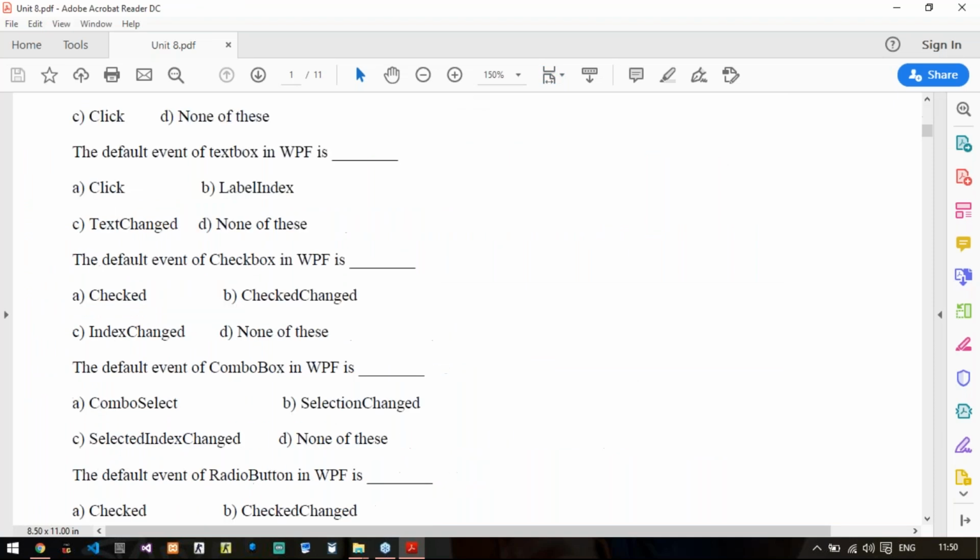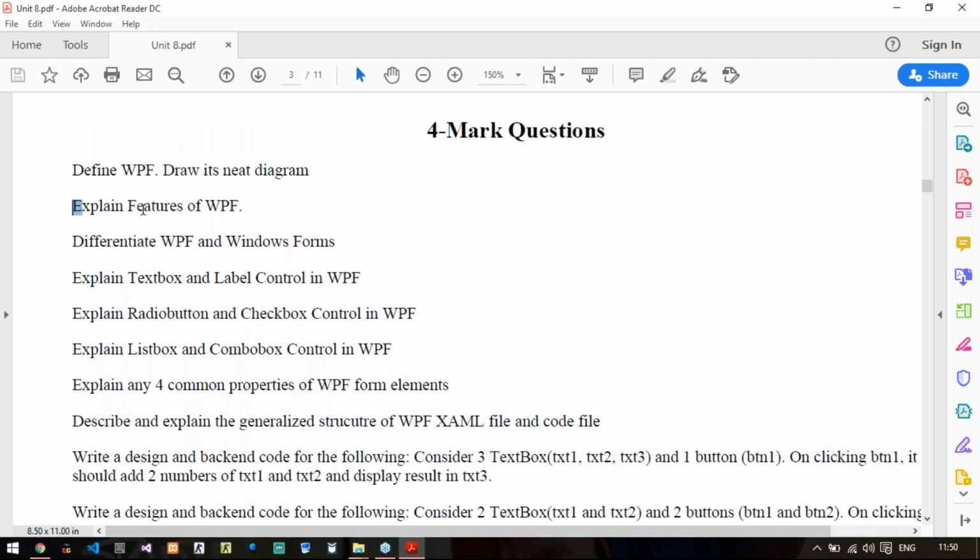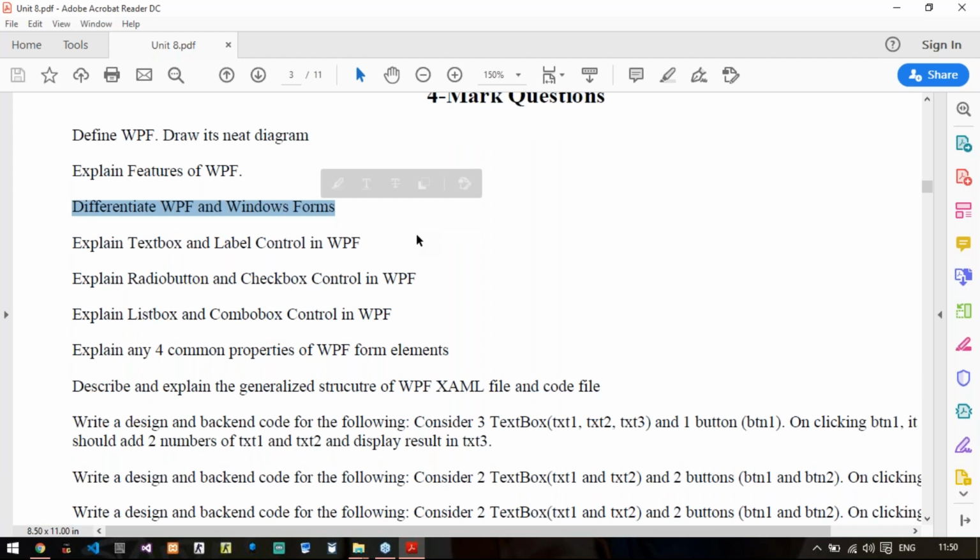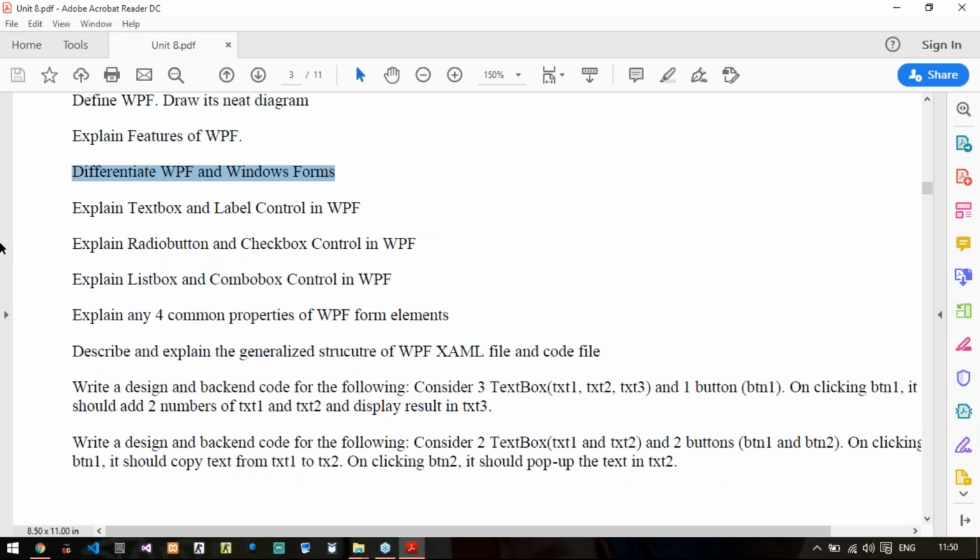If you see, define WPF, draw its Smith diagram, explain features of WPF, already available in your PPT. Differentiate WPF and Windows Form, available in your PPT, 4 points maximum. Explain text box and label control, explain radio button and checkbox control, explain list box and combo box control, right? So whatever things I have mentioned in the PPT, just you need to write here.